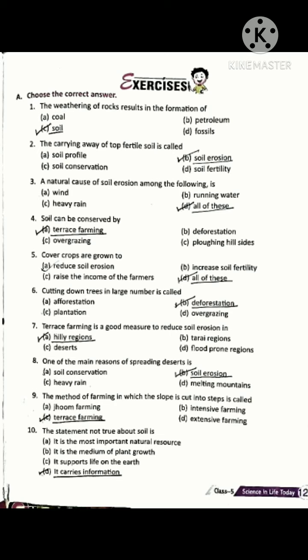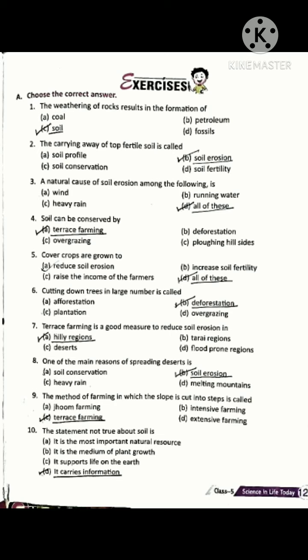Option A is correct, hilly regions. Terrace farming is a good measure to reduce soil erosion in hilly regions.